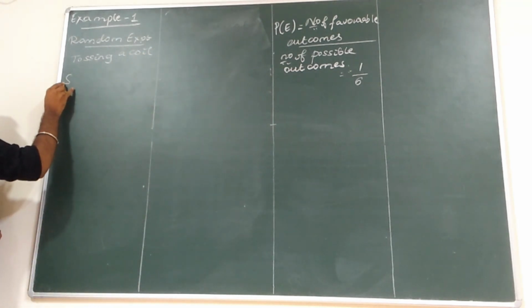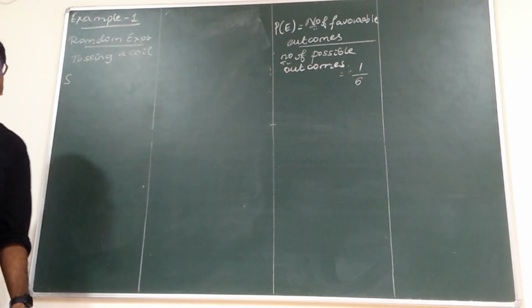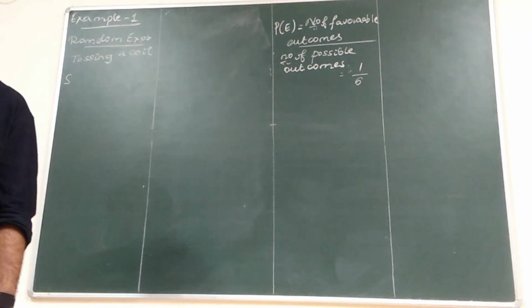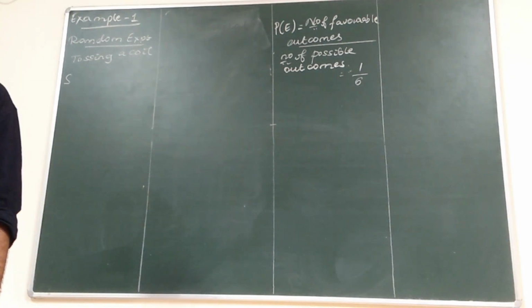We then select something called S. What is S? S refers to sample space.